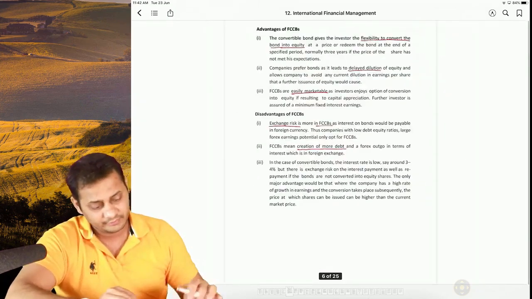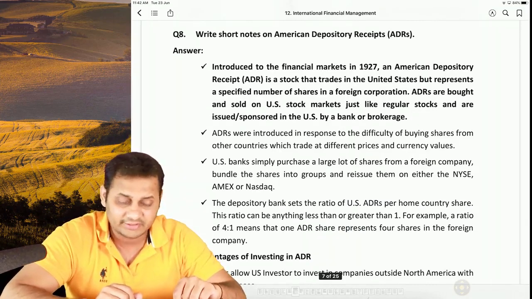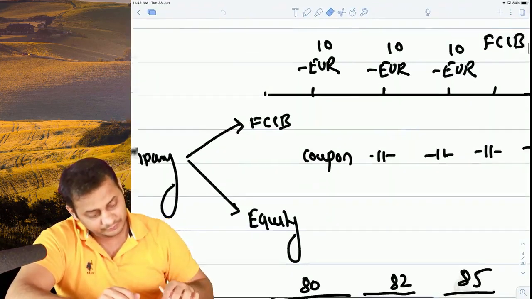Skip the third point. Then comes American depository receipt and global depository receipt, advantages and disadvantages of both. Have a look.